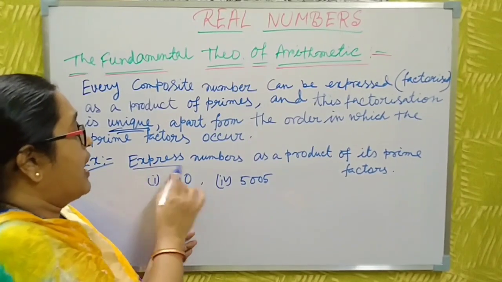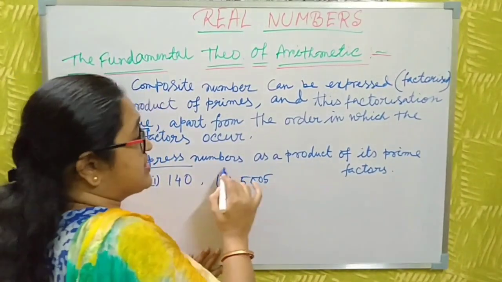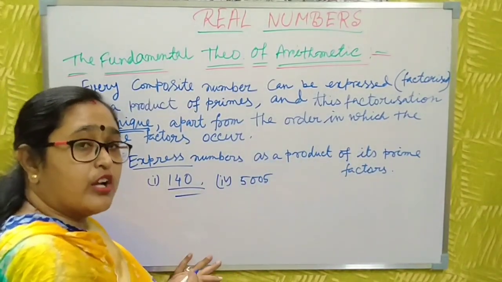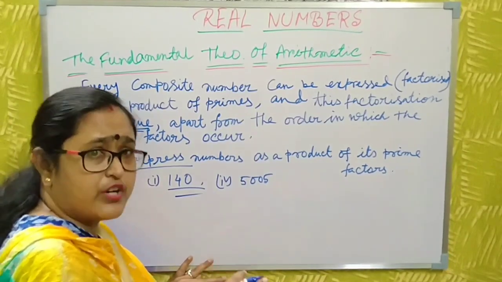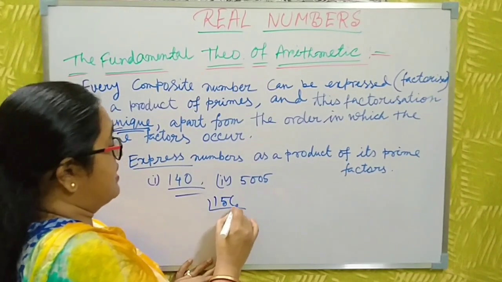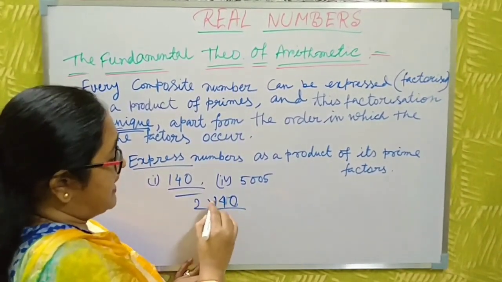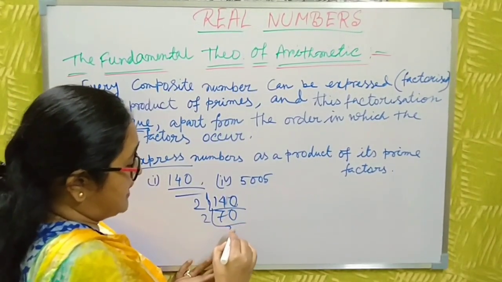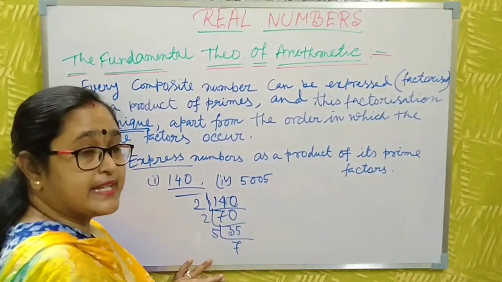Now I give an example. Express this number as a product of primes. All of you know prime factorization from classes 5 and 6. Here, 140 divided by 2 is 70, then 35, then 5 and 7.